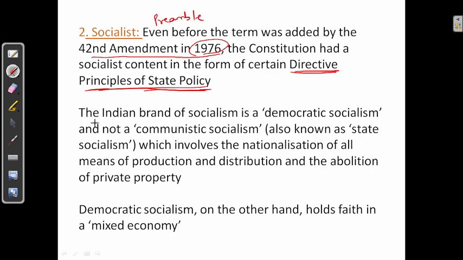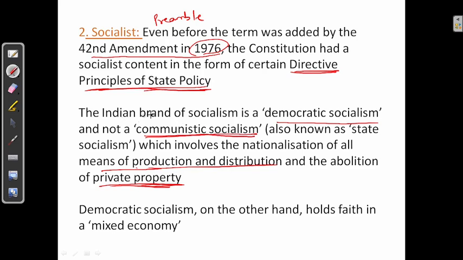The Indian brand of socialism is democratic socialism and not communistic socialism. What is democratic and what is communist socialism? In communist socialism, all the means of production and distribution are controlled by the government. No private property is allowed in communist socialism.